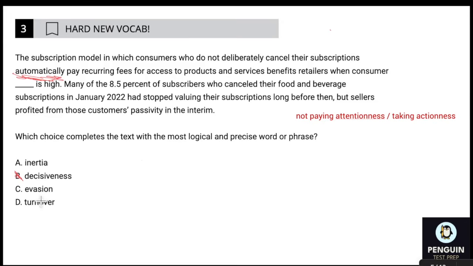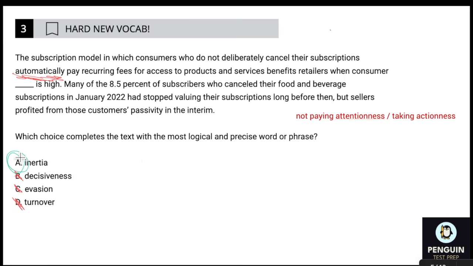I don't see how that really matches at all. Turnover. Well, turnover is basically how quickly something is replaced. So like employee turnover, for example, you would have high turnover if you have employees that only last for a couple of months. So the same thing applied to consumers would mean they would ostensibly go on to a different service or a different business very quickly, which would not be good because it would mean that they would want to deliberately cancel their subscriptions. So for that reason, it's actually going to be choice A.